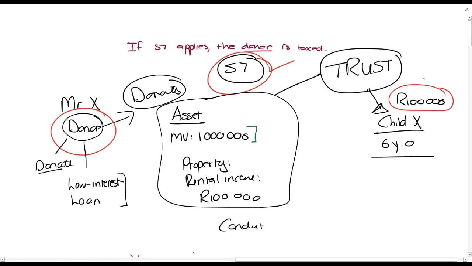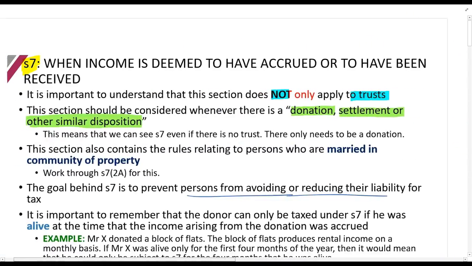So again, the concept that I'm trying to carry across, and which you'll see with all of the Section 7s which you're going to look at now, is that if there was a donation and Section 7 applies, then the donor is taxed. Right, the donor is taxed. So that's the concept. Again, if there was a donation and Section 7 applies, the donor is taxed. So what we're going to look at now is all the different Section 7s which are in your syllabus.